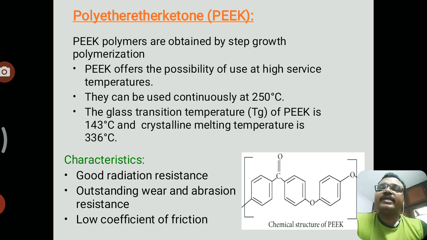This is a very high temperature for polymers, but at 250 degrees centigrade we can still use PEEK. Next are the characteristics. It has good radiation resistance, a low coefficient of friction, and outstanding wear and abrasion resistance. These are the characteristics of polyether ether ketone.